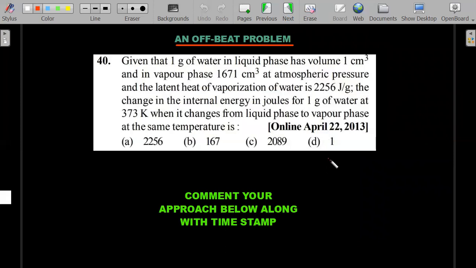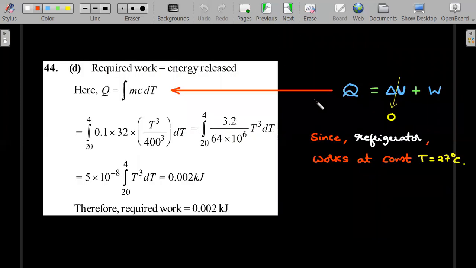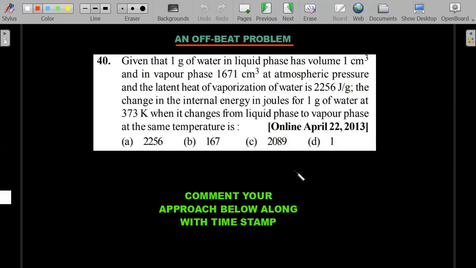This is slightly an offbeat problem that appeared on April 22, 2013. You could see in the previous problem, which is why I'm giving that as a practice problem, this ideology being utilized in the next problem also, but delta U need not be 0. A similar question is also there in HC Verma and has been asked in JEE Advanced, where the melting of ice as a process in an open system, you could realize Q, delta U and W, all three concepts will be there. It won't be 0 like in this problem, which is what happens in this particular situation. So I've already given you enough hint to solve the question.